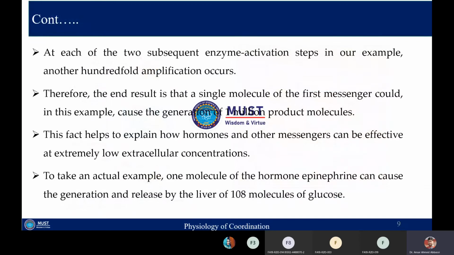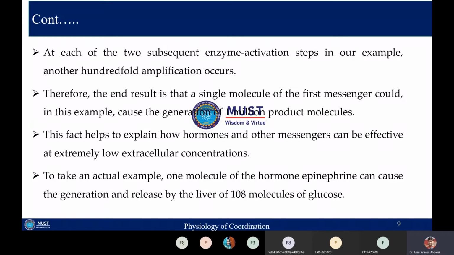At each of the subsequent enzyme activation steps, I have told you that 100-fold amplification may occur. So the end result is that a single molecule of the first messenger, when it binds to its receptor, can cause the generation of 1 million product molecules. So it means that hormones and messengers can be effective at extremely low extracellular concentration. A small amount of hormone, messenger or ligand can result in a huge response in the cell.